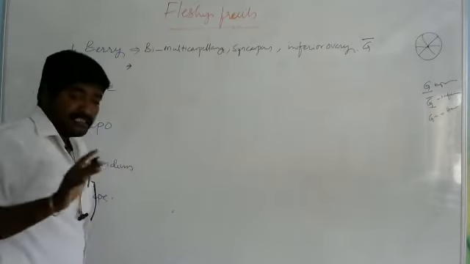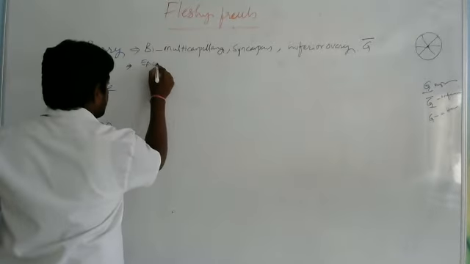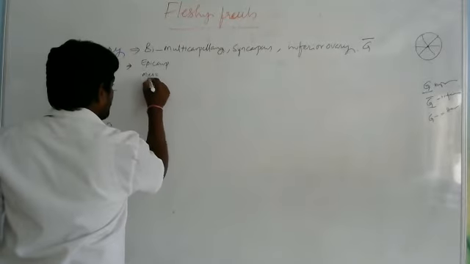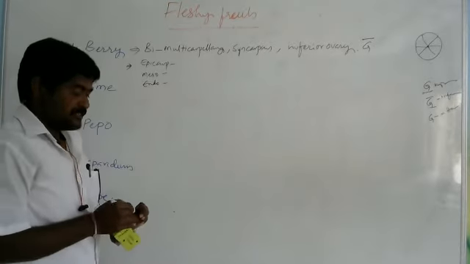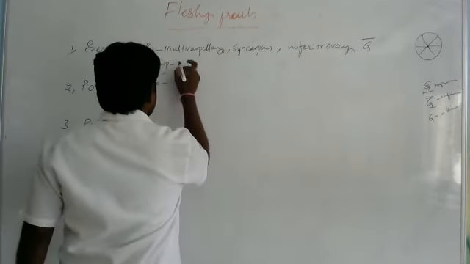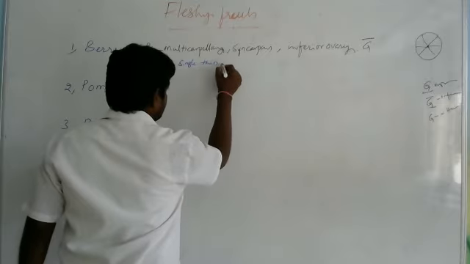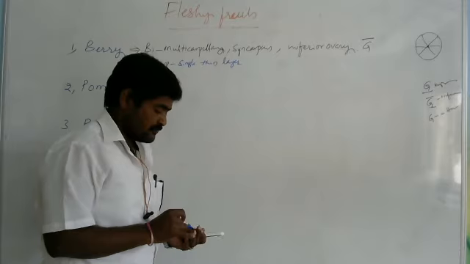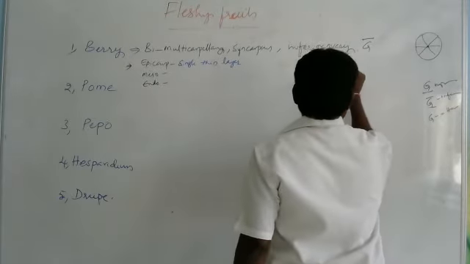So here the three layers are the epicarp, the second one is the mesocarp, and the third one is the endocarp. Right. So here the first one is the epicarp. It is a single thin layer. Okay. So for example, the main example is tomato.